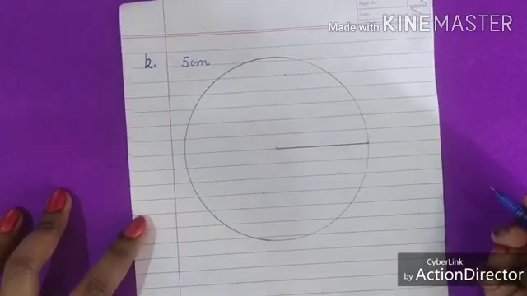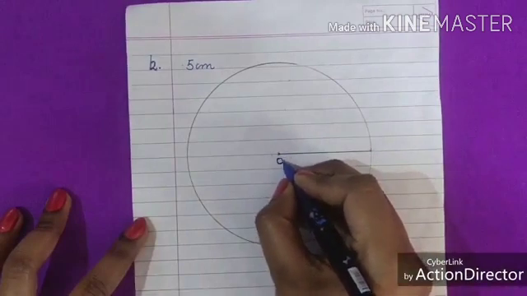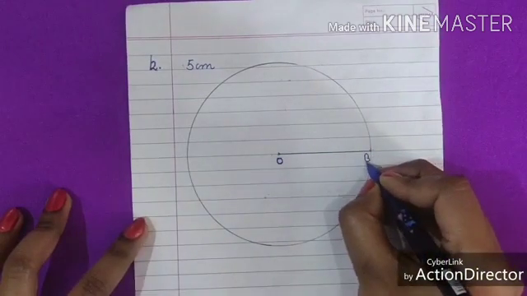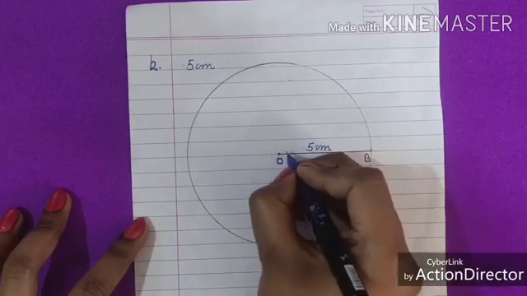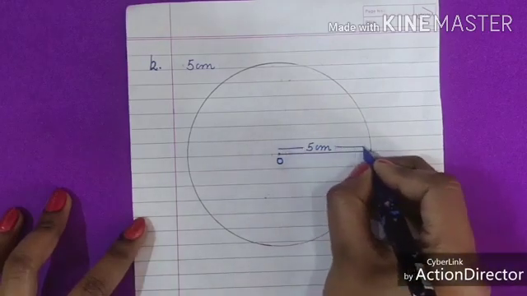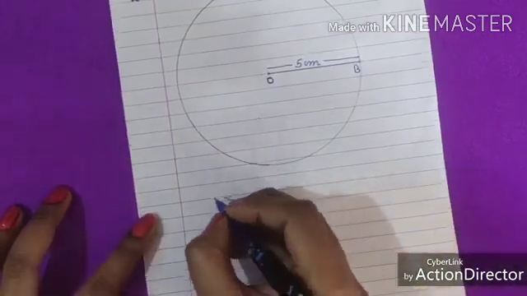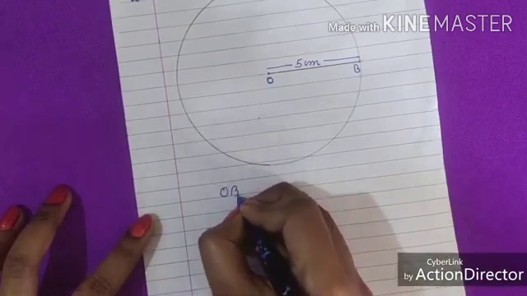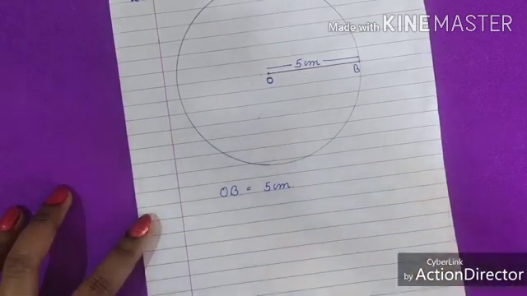Now we will give your name. It is the center O and B. OB equals to 5 centimeter. Here we will write OB equals to 5 centimeter.